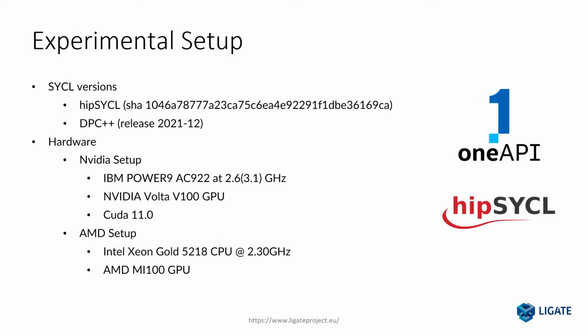Let's now examine our performance results. Here, our experimental setup is presented. We chose as backends hipSYCL, a modern SYCL implementation targeting both CPUs and GPUs with a focus on leveraging existing toolchains, and DPC++, an LLVM-based compiler project that implements compiler and runtime support for the SYCL language developed by Intel. We configured an NVIDIA setup with an IBM Power9 AC922 CPU, NVIDIA Volta V100 GPU with CUDA 11, and an AMD setup with an Intel Xeon Gold 5218 and an AMD MI100 GPU.